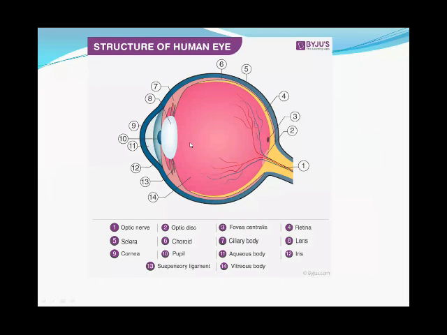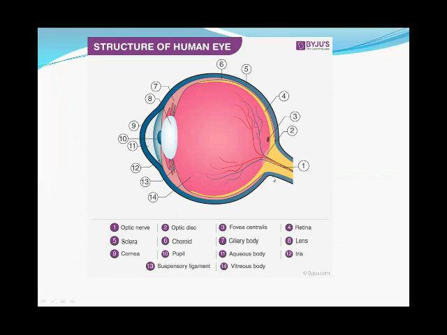Now let's see here. This is the structure of the human eye, and it can be elaborated in 14 points. All the points can be differentiated by their structure as well as the color. First of all, this red line is showing the optic nerve.